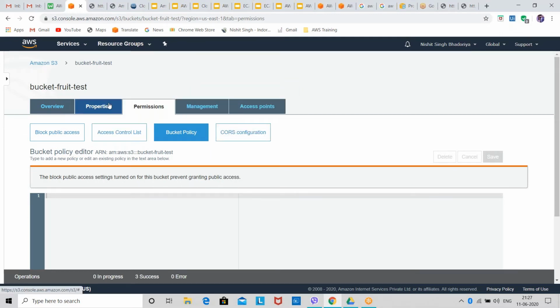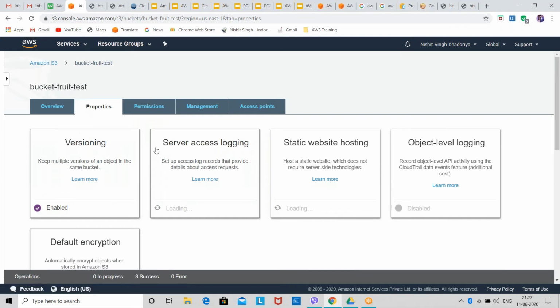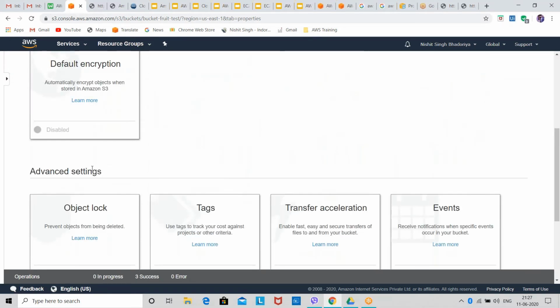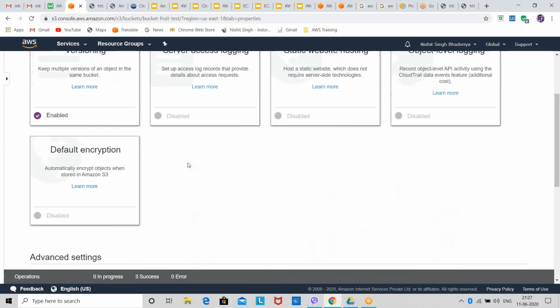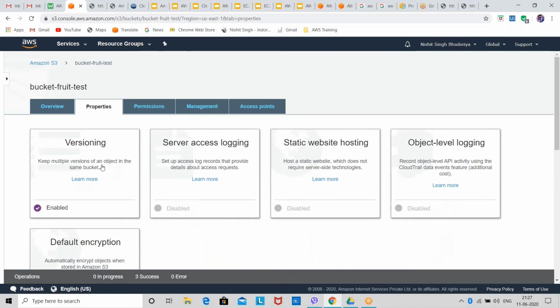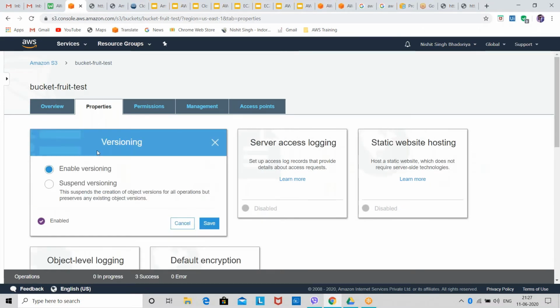Then we have the section properties. In properties, here comes the main thing: versioning, server access logging, object level logging, and all. All the configuration you can change here. For the general configuration, we have versioning. How can you do versioning, enable and disable? You just need to click on the name, then you will get the options enable versioning and suspend versioning. Then you need to save it.